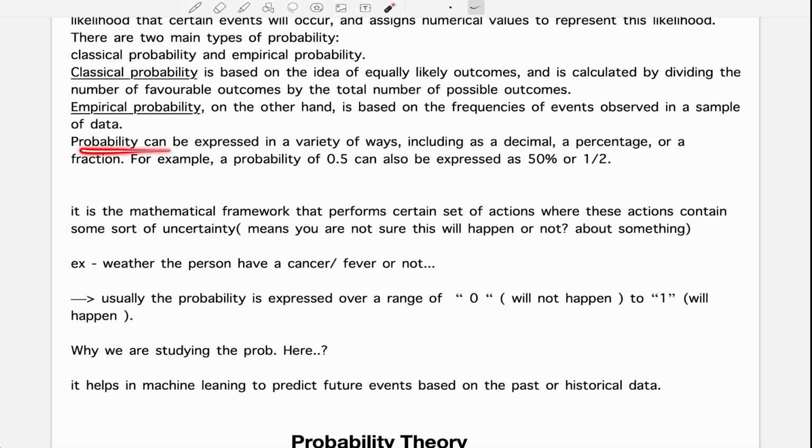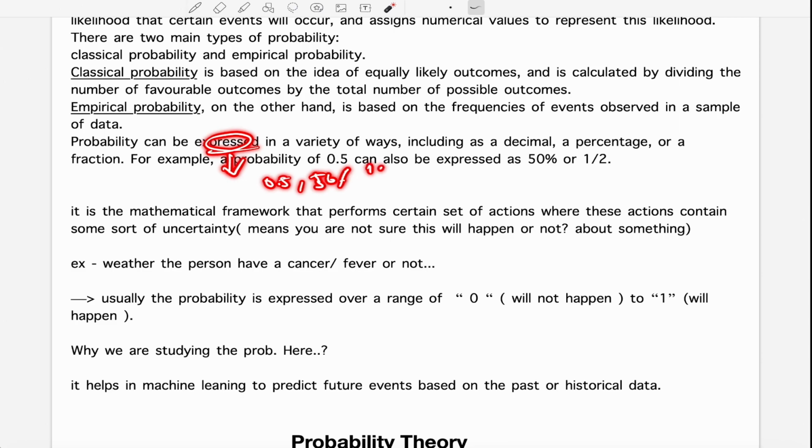Probability can be expressed in a variety of ways, including a decimal, a percentage, or a fraction. For example, a probability of 0.5 can be represented as 50%, and 1 by 2 is also 50%, and 0.5 is also 50%. I hope you have a basic idea of how these are expressed in such a way that all are equal.